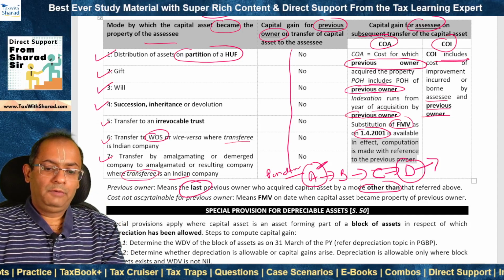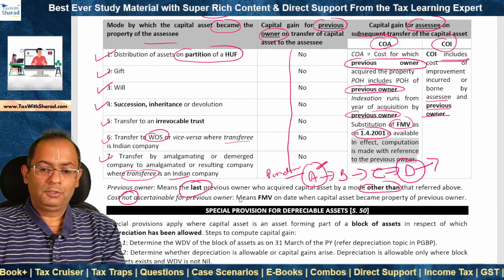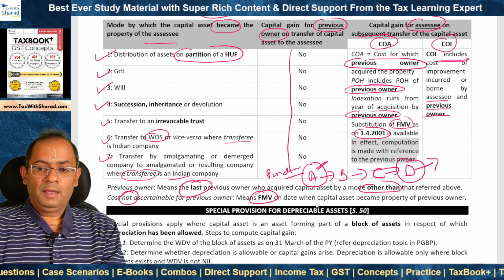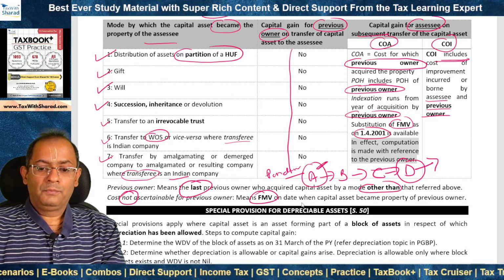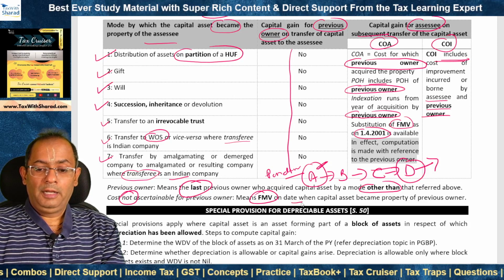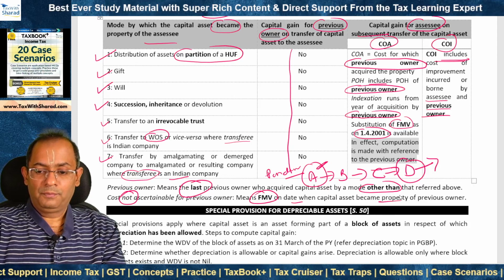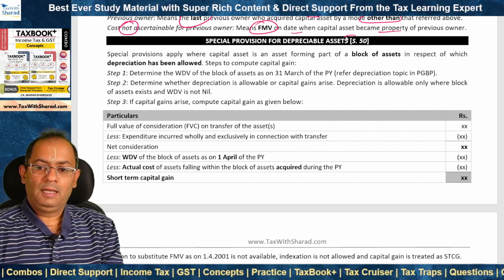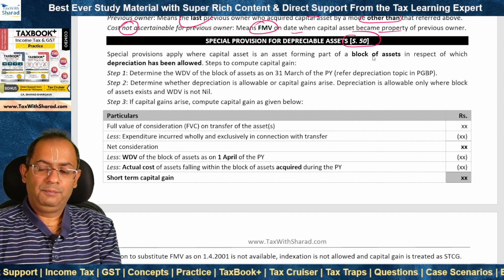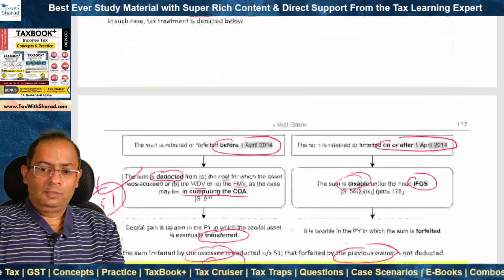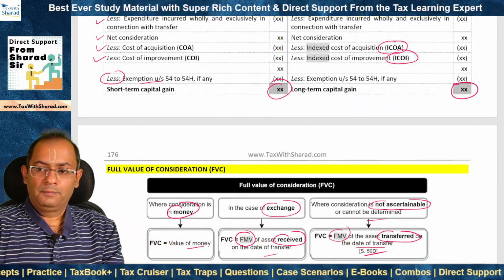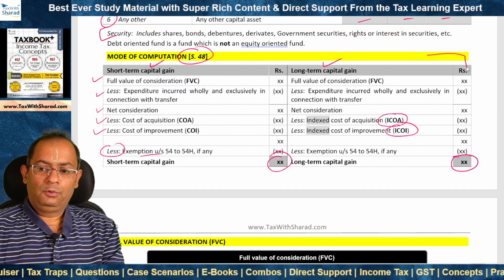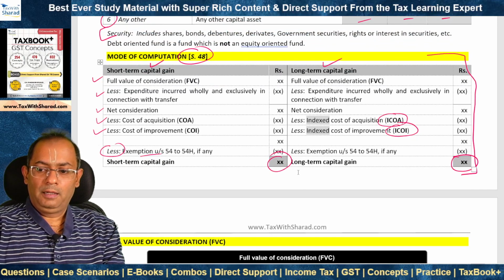Now there can be a situation where cost is not ascertainable for the previous owner. Then what do we do? Then we take the fair market value as the cost of acquisition of the previous owner. Fair market value on which date? On the date on which the capital asset became the property of the previous owner. Special provisions apply in the case of depreciable assets, and the relevant section is section 50. So as we noted above, how do we compute capital gain? This is the basic formula that we noted for short-term capital gain and long-term capital gain.